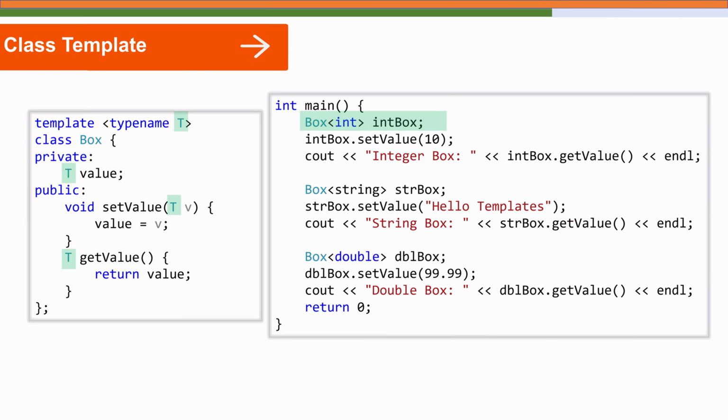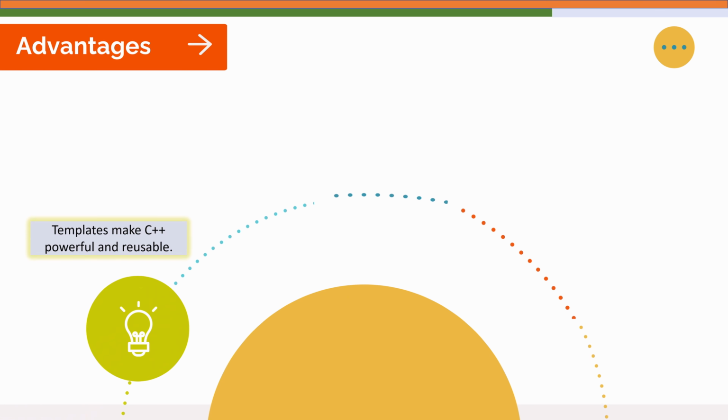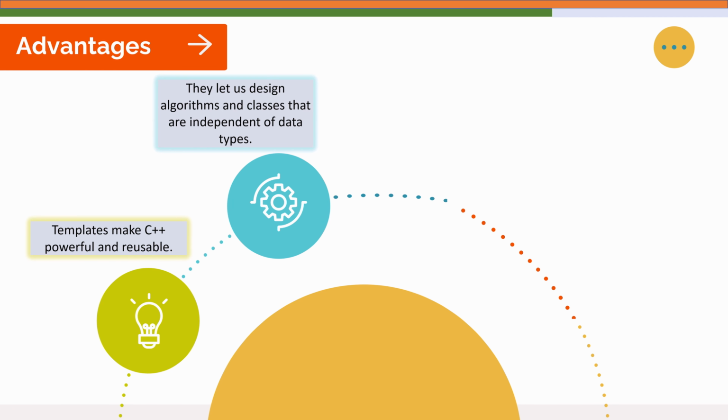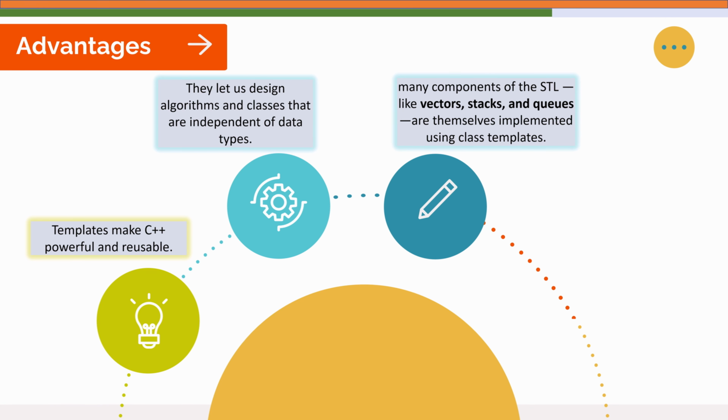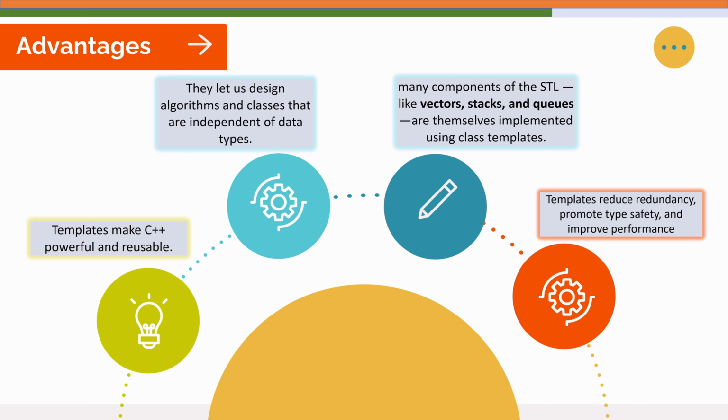So templates make C++ powerful and reusable, and they let us design algorithms and classes that are independent of the data types. In fact, many components of the STL, the Standard Template Library, like vectors, stacks, and queues, are themselves implemented using class templates. So templates reduce redundancy and improve performance because everything is resolved at compile time.